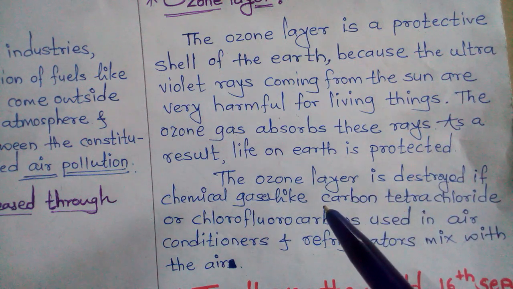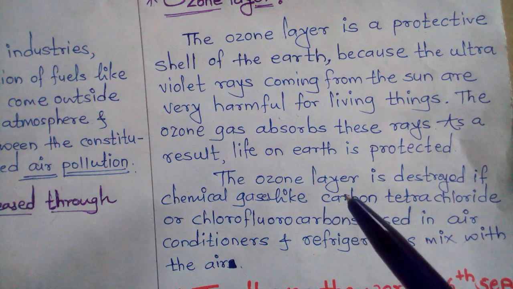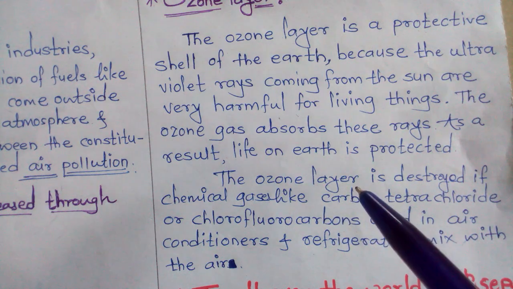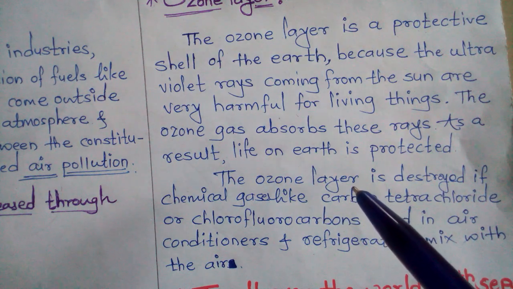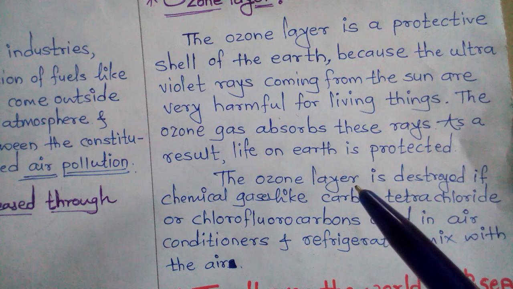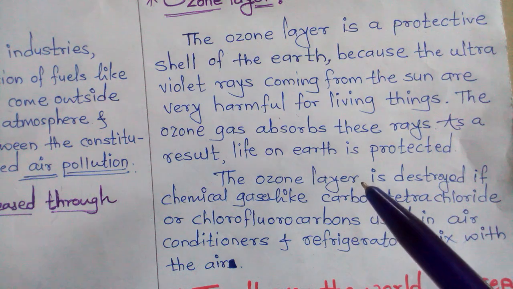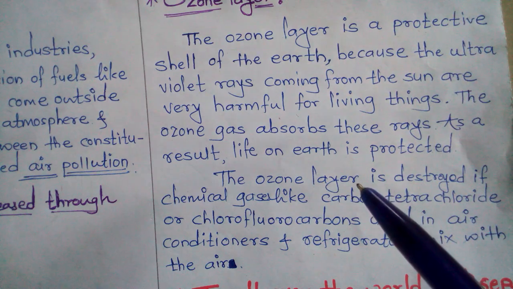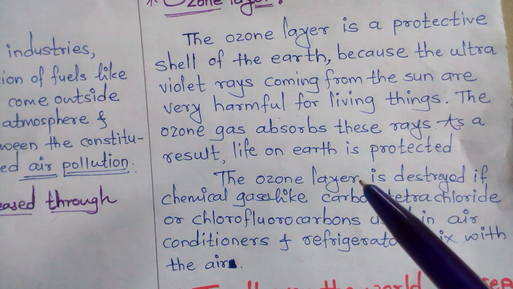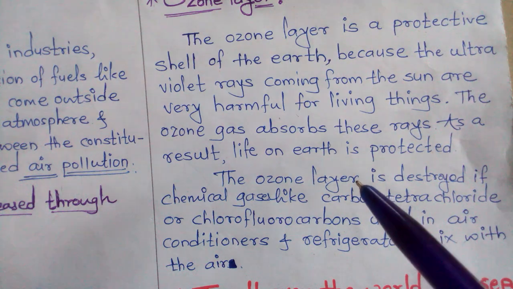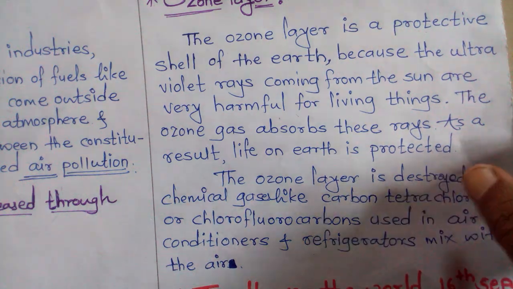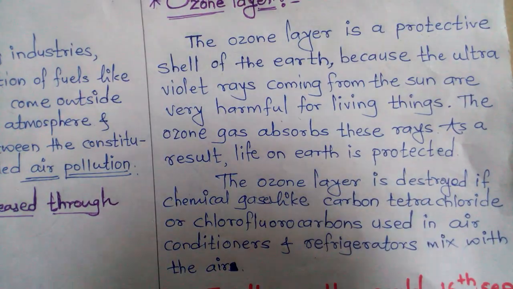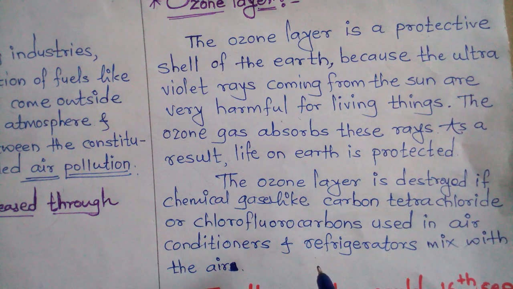And if the ozone layer is destroyed, then what happens? You know very well. The ultraviolet rays come directly on the earth, and they are very harmful to us. That's why it is our responsibility to try to stop air pollution. Understood?